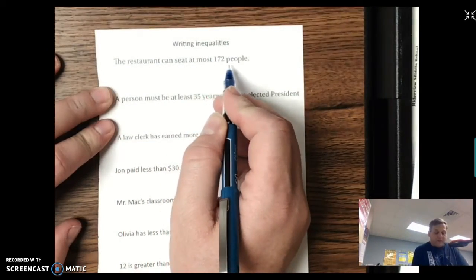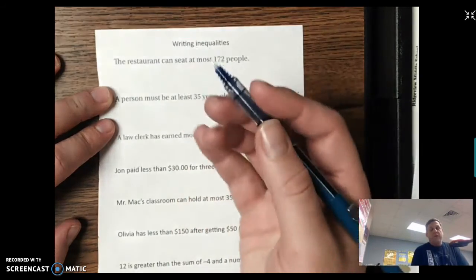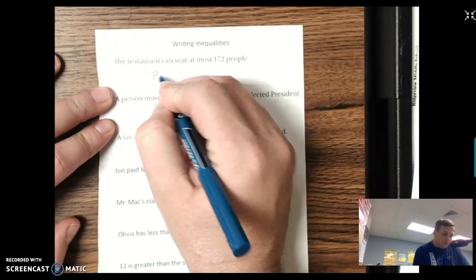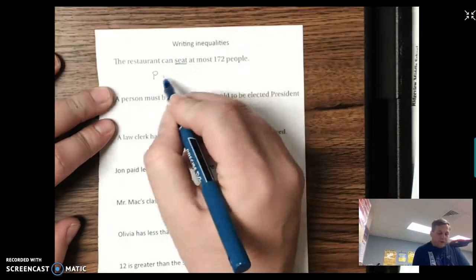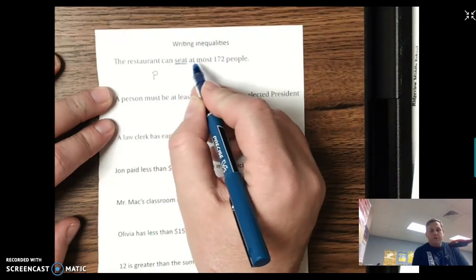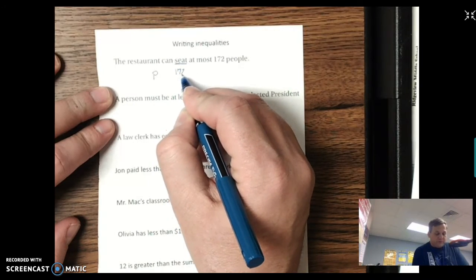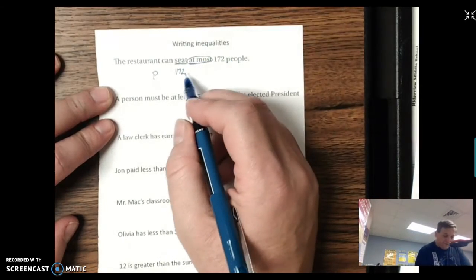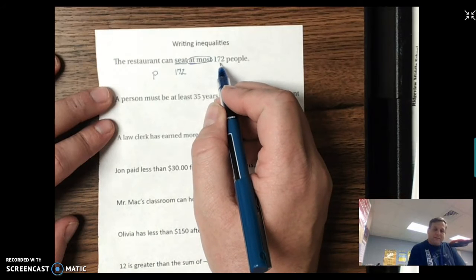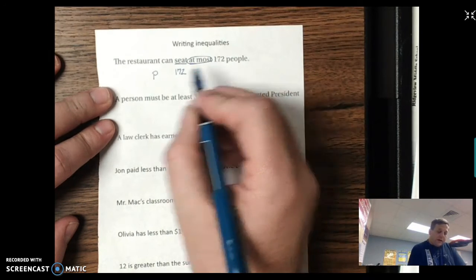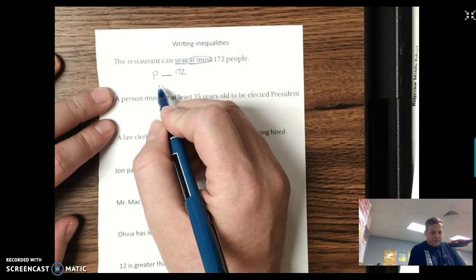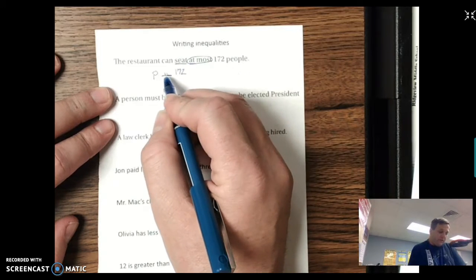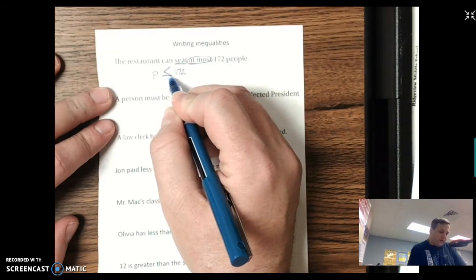The restaurant can seat at most 127 people. First thing we're going to do is find what we don't know. We're going to find our variable. I'm going to put P for the people that can be seated. There's nothing else that I'm doing with those people, so I know that I'm going to compare it with 172. And my keywords are at most, which means at the very most, the most people can be is 172. It can be 172, so I have an equal sign. But it can't be bigger than 172. So P is going to be less than or equal to 172.